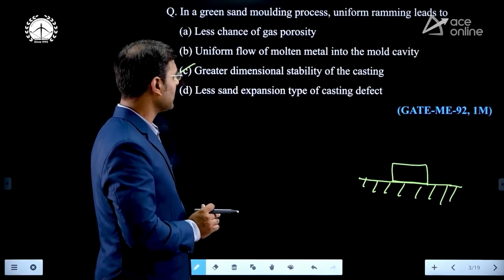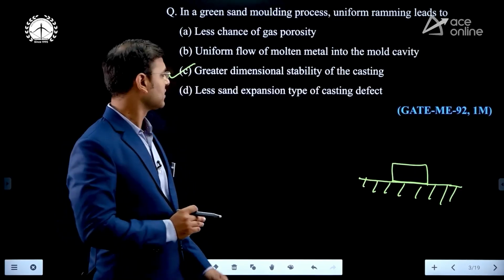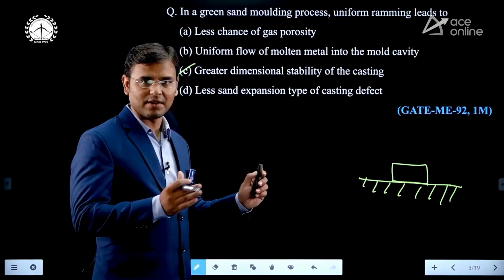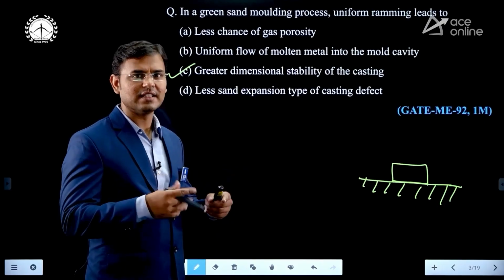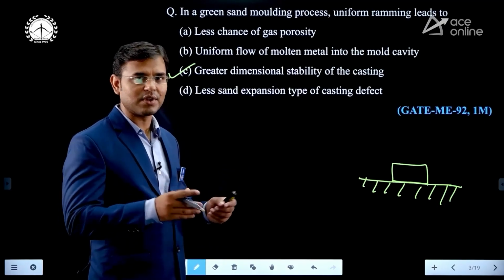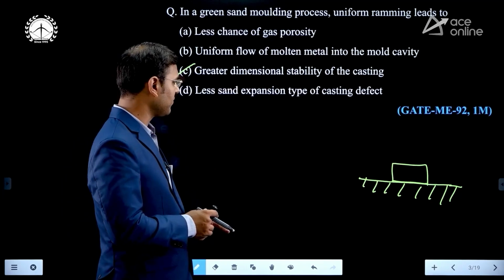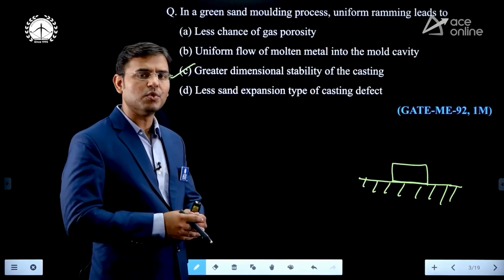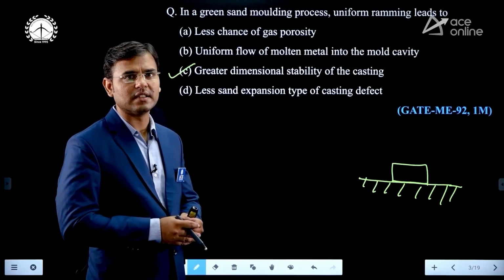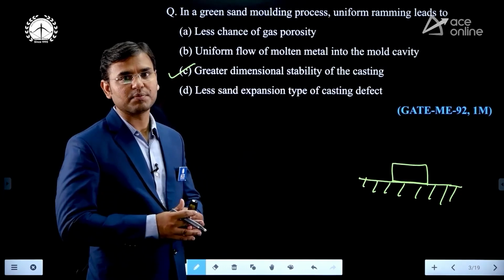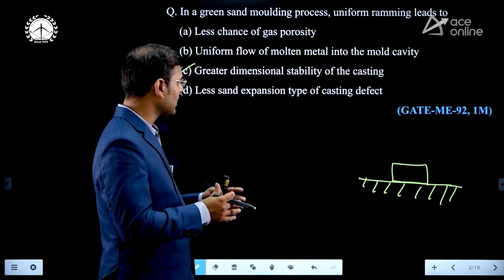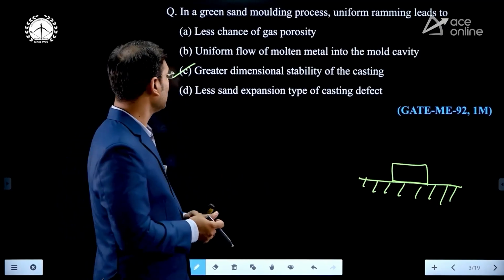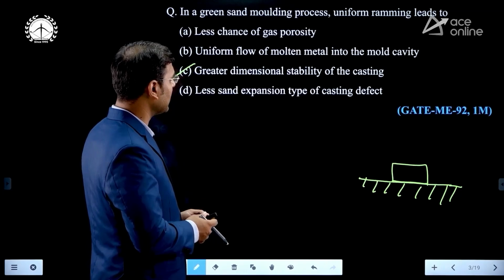Less sand expansion type of casting defect. Yes, I already taught what that sand expansion defect is. I taught it in our recording on the ACE Online app. In that app there is a recording, and in that I taught that sand expansion type of defect. Sand expansion means, when we are pouring the molten metal into the casting cavity, then there is an expansion of sand. Because of expansion of sand, the volume of the cavity is going to increase. Okay. Now this option is greater dimensional stability of the casting.